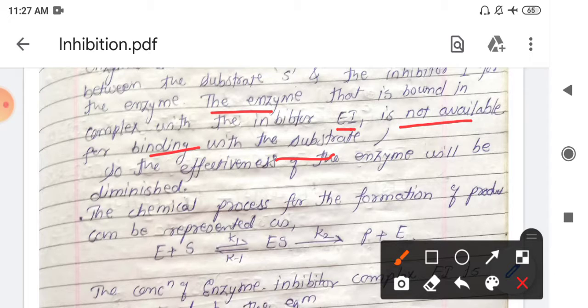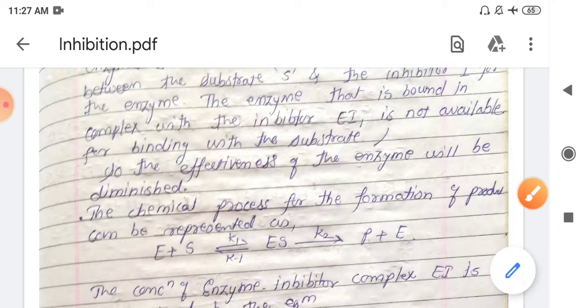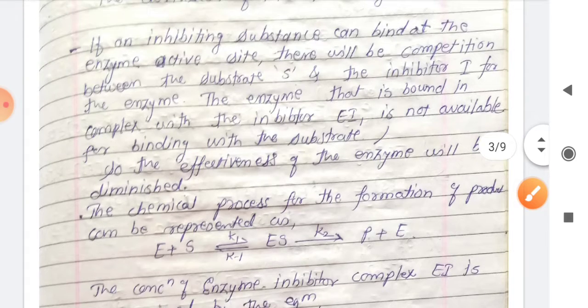This complex is quite strong, or quite stable. Due to this, there is less availability of the enzyme for the product formation, so the effectiveness of the enzyme will diminish. Overall we can say that due to this inhibitor, the overall concentration of enzyme decreases.